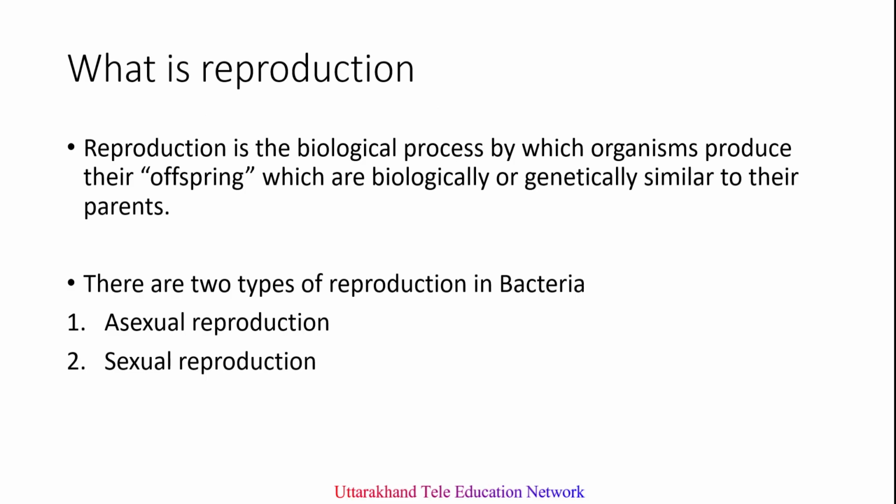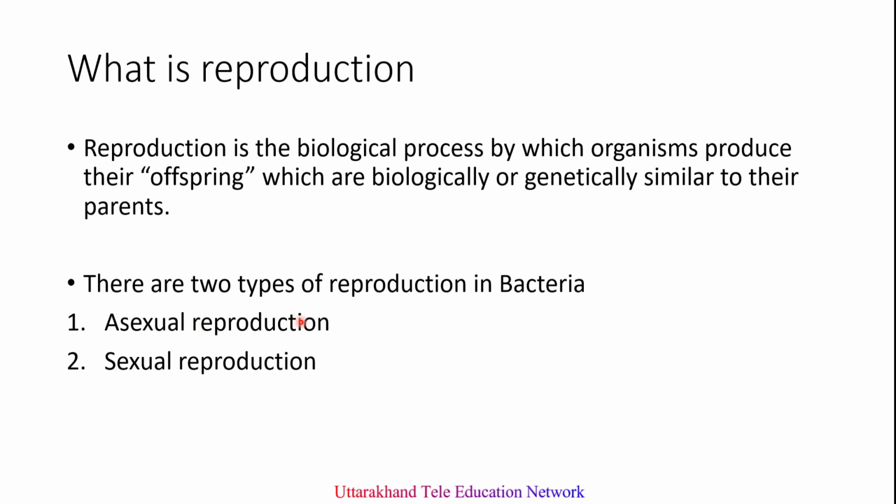So, first of all, what is reproduction? It is a biological process by which organisms produce their offspring. In case of bacteria, there are two types of reproduction. First one is asexual reproduction, and second one is sexual reproduction.